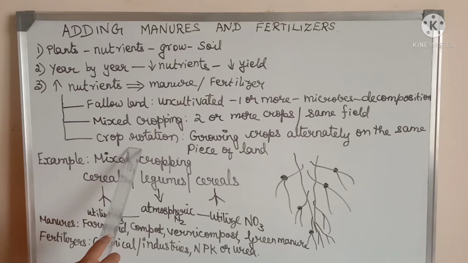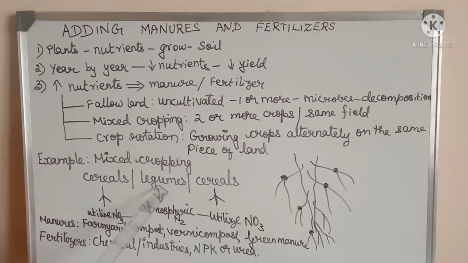Now, as per your book, let us see in detail about crop rotation. That is, the cereals are grown in the same field, the legumes are also grown. Cereals include rice, barley and other grains. Legumes include beans, pea, etc. So, if one row of cereal is planted, in the next row, the leguminous plants are grown.